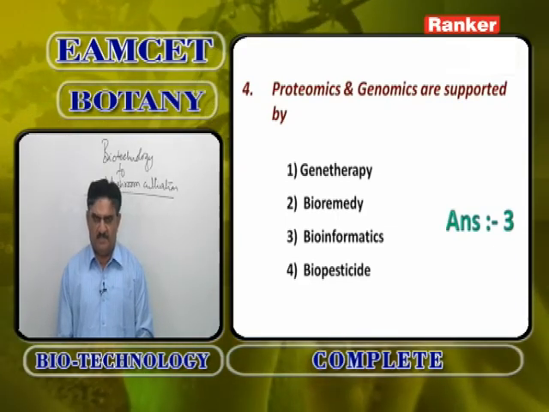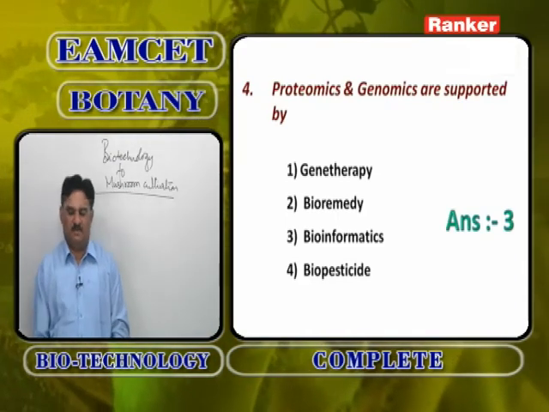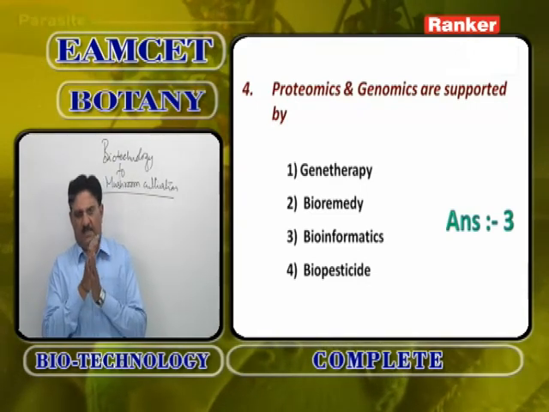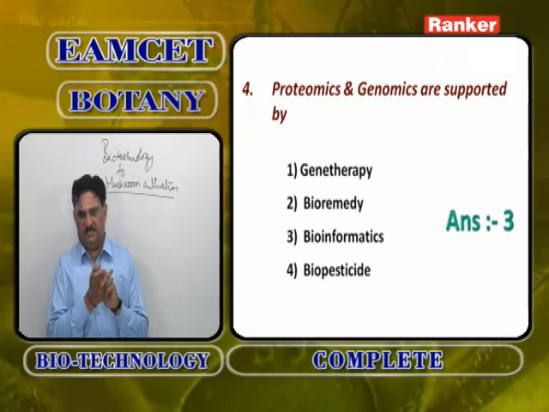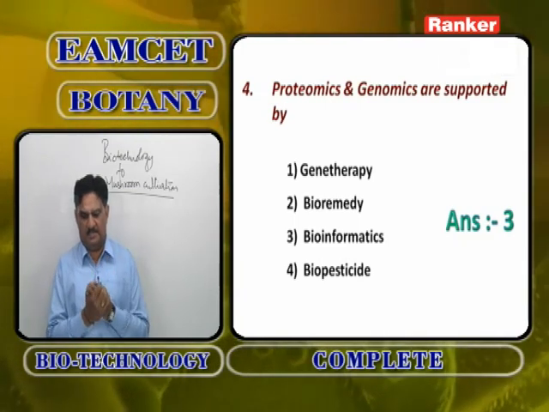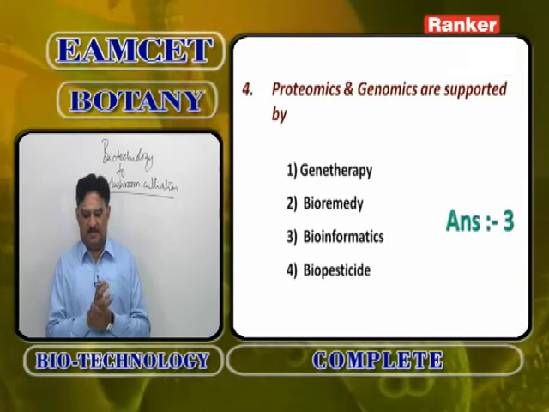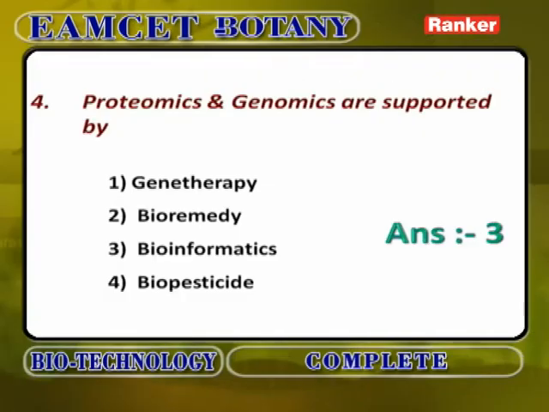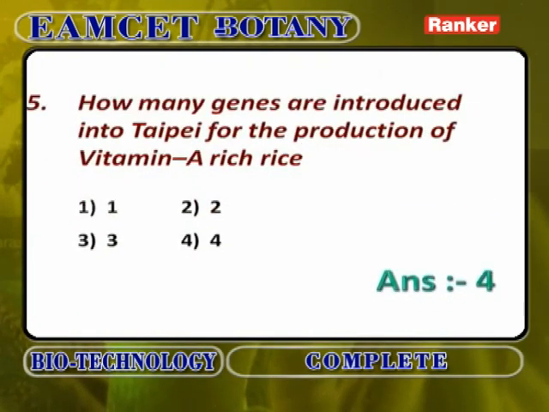So proteomics is the sequence of amino acids in a protein studied by computer. Genomics is the sequence of genes studied with the help of computer. It is not gene therapy, it is not bioremedy, it is not biopesticides, it is bioinformatics. So bioinformatics is the concept which supports proteomics and genomics.